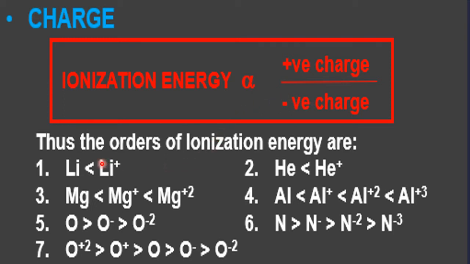Examples will make us clear. Now compare the IE of lithium with the IE of Li plus. This has lost an electron. Now lithium is 1s2 2s1, and the electron is lost from the 2s area.